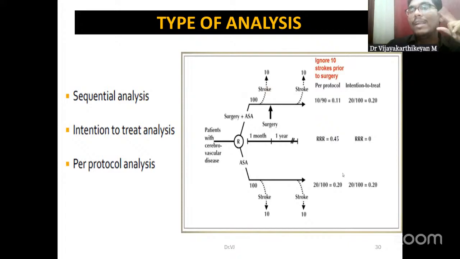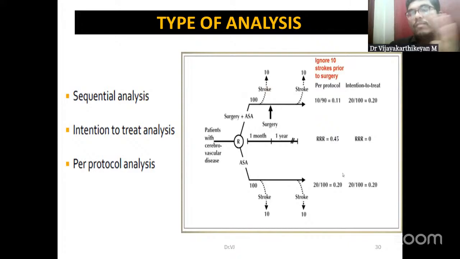Always, whenever we are reporting an RCT, we go by something called a CONSORT checklist. Because all the RCTs have to be registered in the Clinical Trial Registry of India, right? And after completion, we have to also submit the report to the Clinical Trial Registry of India. During that reporting process, what they usually advise is the CONSORT checklist, because mainly in journal clubs and all, you would have known about this CONSORT checklist. What we have to do is that both analyses have to be in this CONSORT checklist. As per the CONSORT checklist, both analyses should be in your final report.